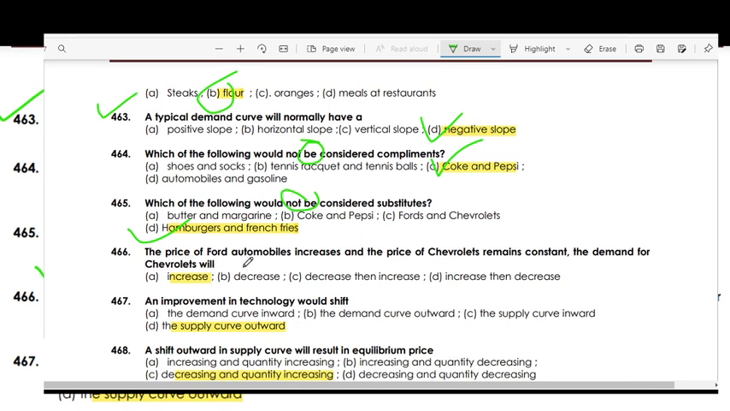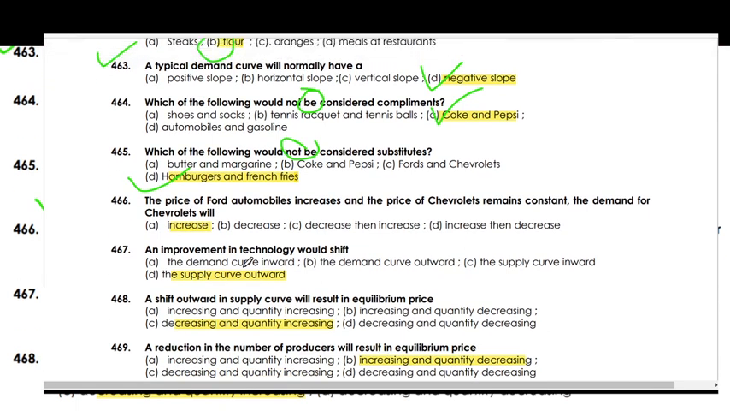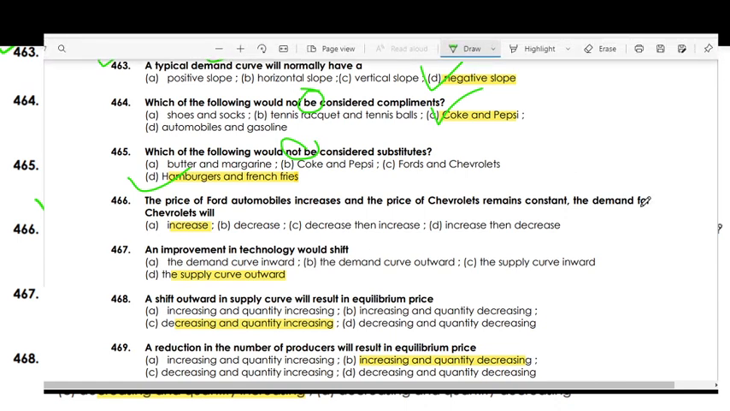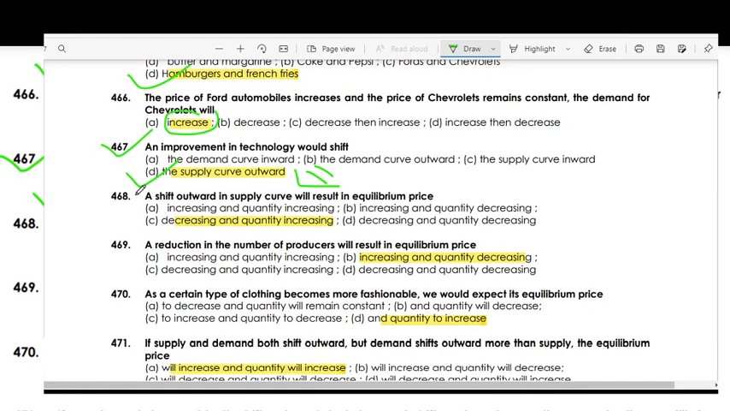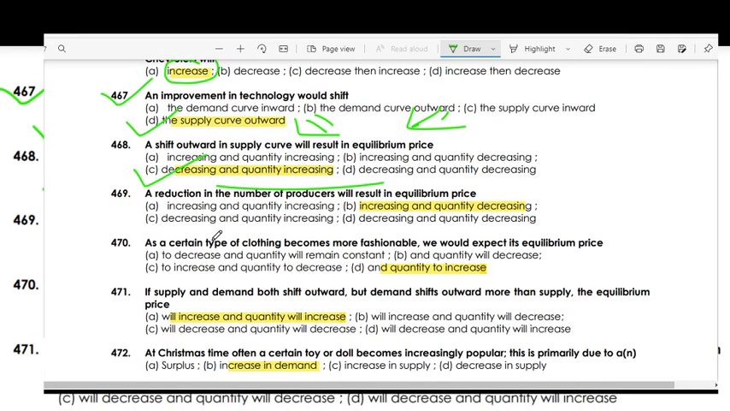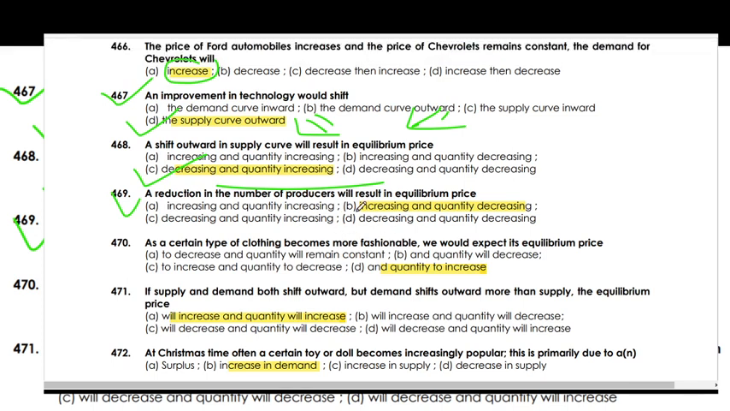If the price of Ford automobiles increases and the price of Chevrolet remains constant, the demand for Chevrolets will increase. An increase in technology will shift the supply curve outward. An outward shift in the supply curve will result in the equilibrium price decreasing and quantity increasing. A reduction in the number of producers will result in an equilibrium price increase and a total quantity decrease.